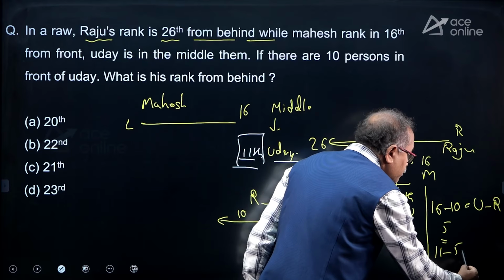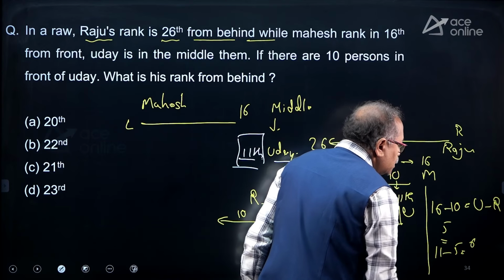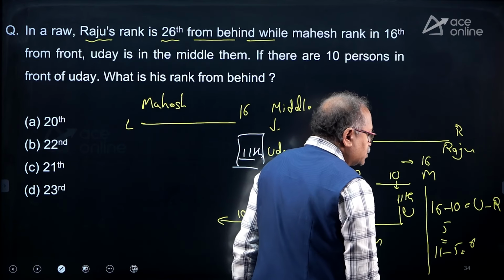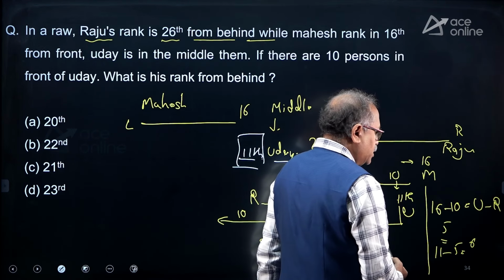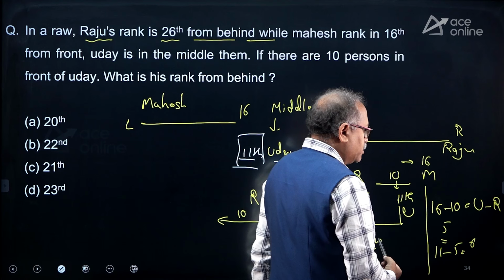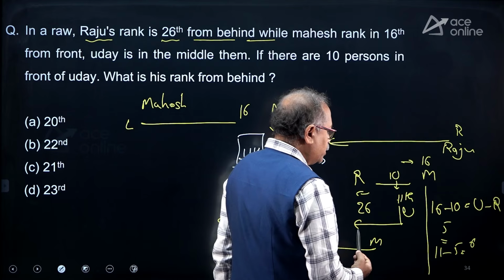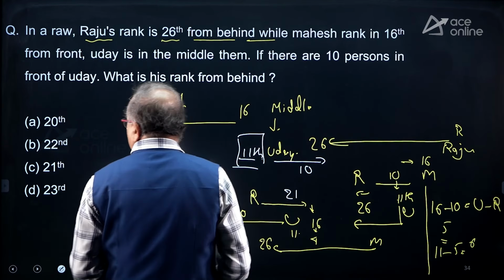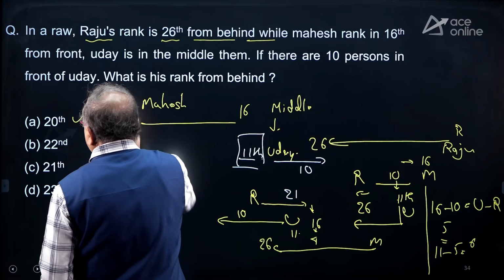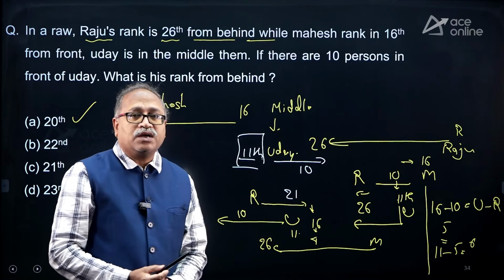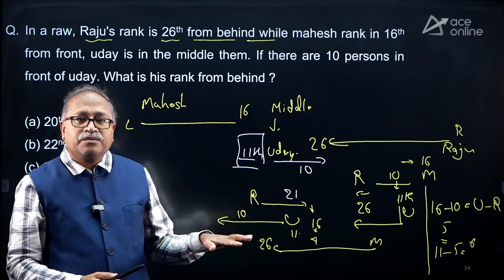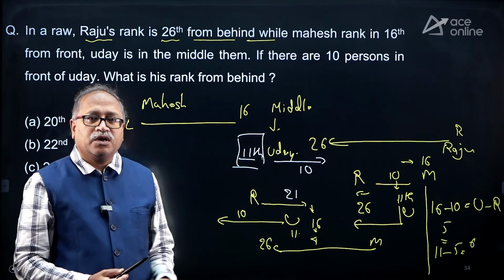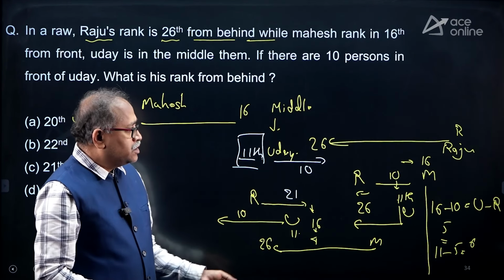11 minus 5, which is 6. So total 31. 31 minus 11, it comes 20. Fine. Is 20 there? 20th is the answer. I think you understood it. If not, again please try to do the same thing.